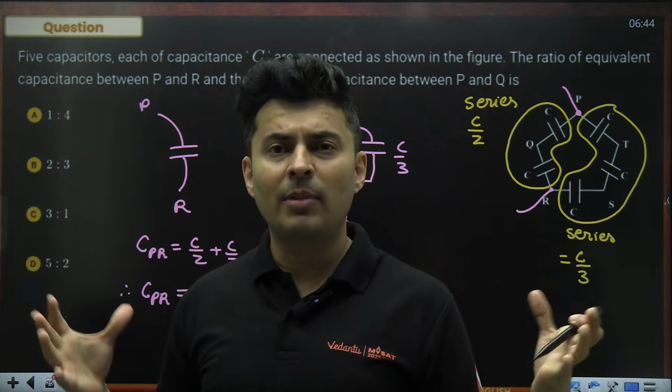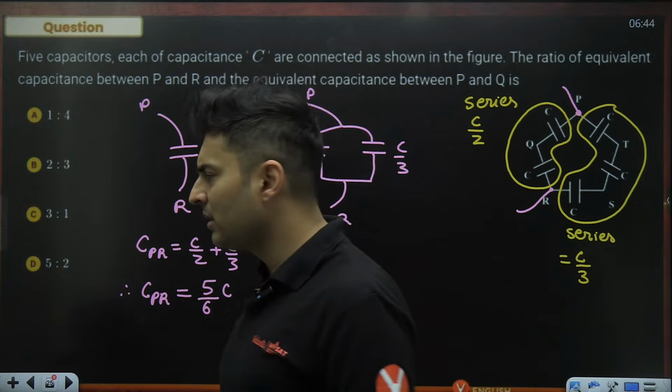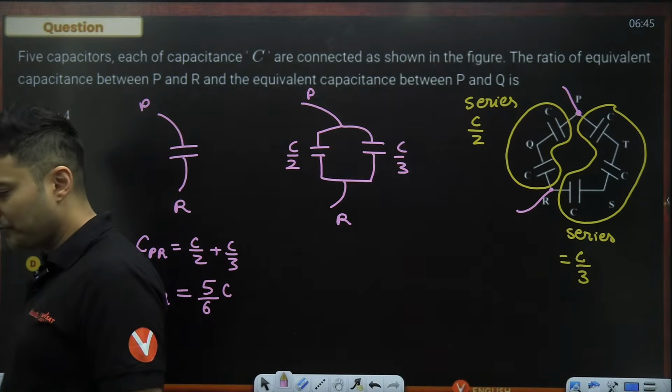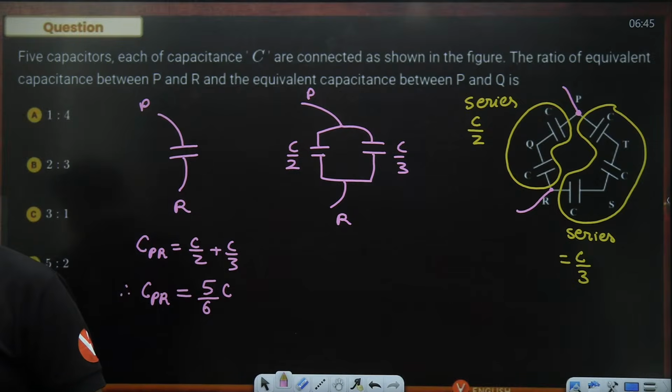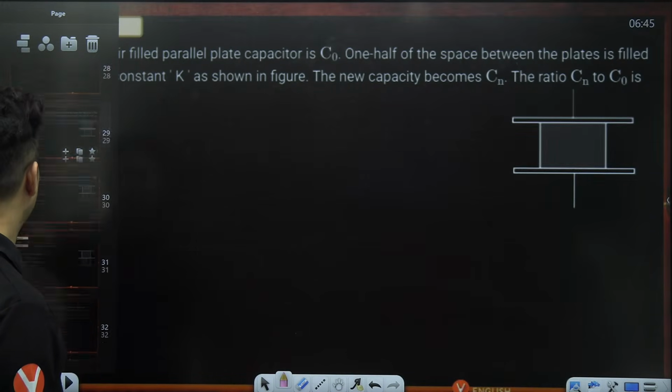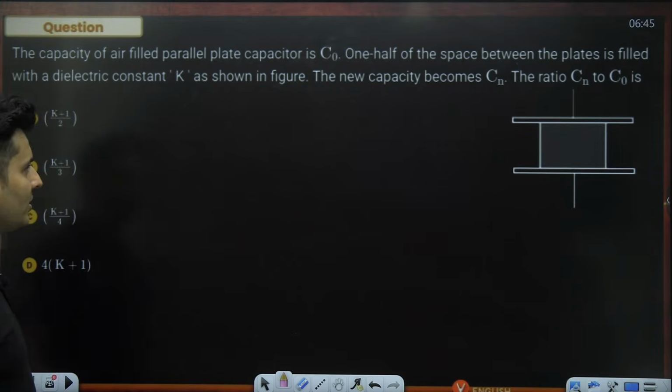When they are in parallel, the capacitance will increase. So very simple things. And then normal series parallel circuit, and you have to take the ratio. Simple only, not difficult. Everybody? Very good. Yes, 2:3 is right, correct. Okay. Moving to the next question, guys, on your screen.